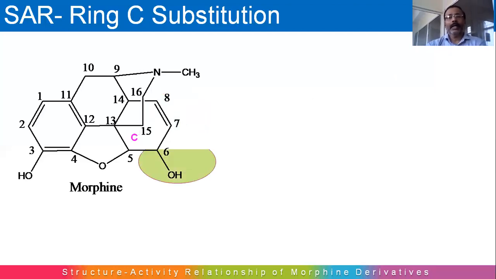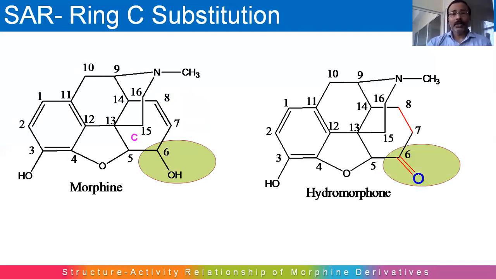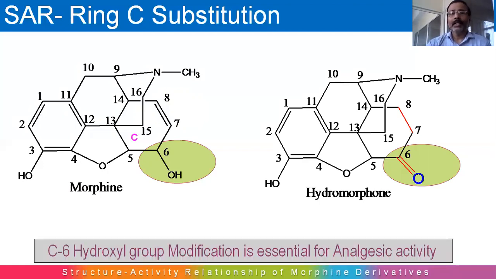Then again, when we oxidize this 6-hydroxyl group, we get a compound called hydromorphone. And this hydromorphone also has 5 times more potency compared to morphine. So by considering all these examples regarding modification of the C6 hydroxyl group, everything is in favor of modification, as on modification, the derivatives show better effect and potency. So we can say that C6 hydroxyl group modification is essential for analgesic activity.